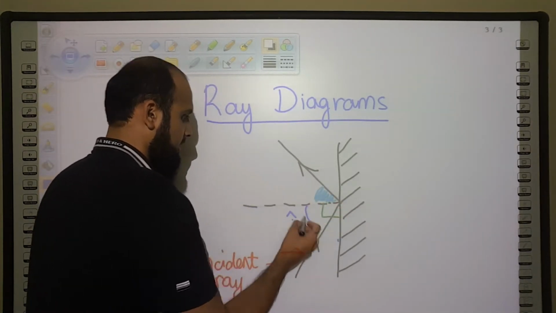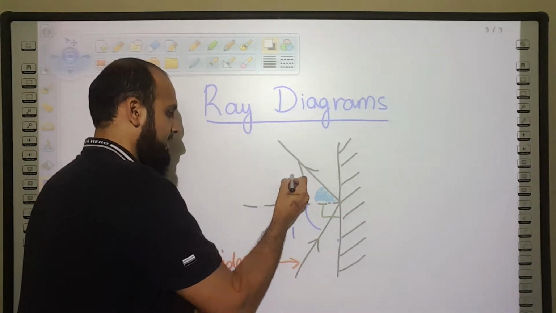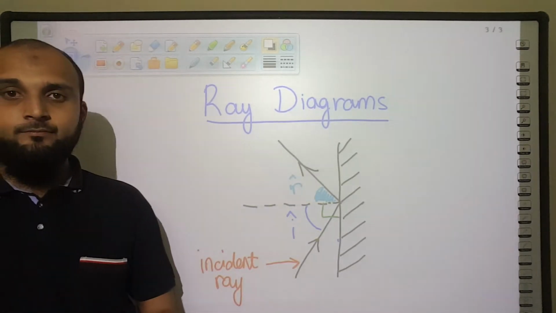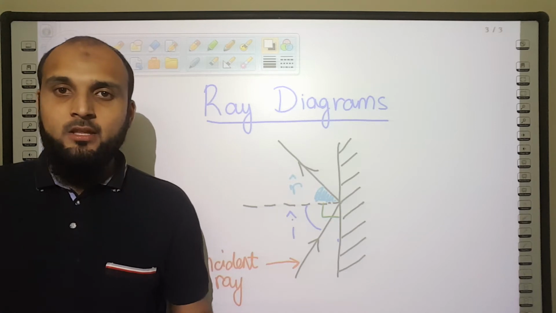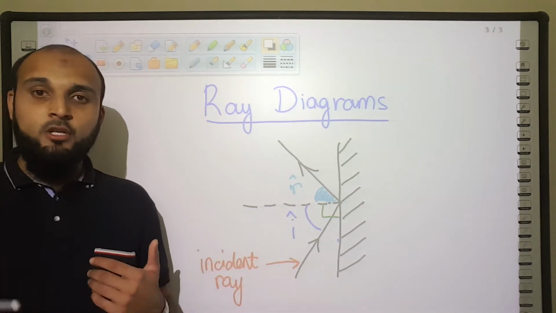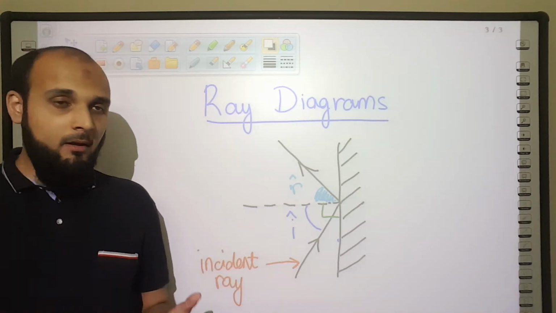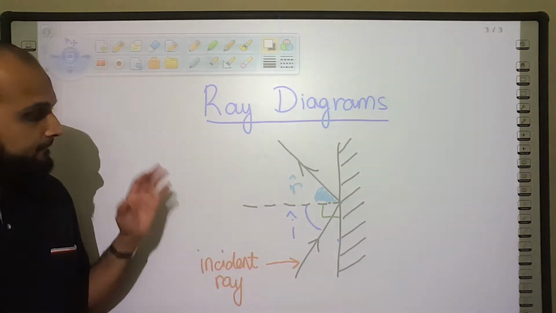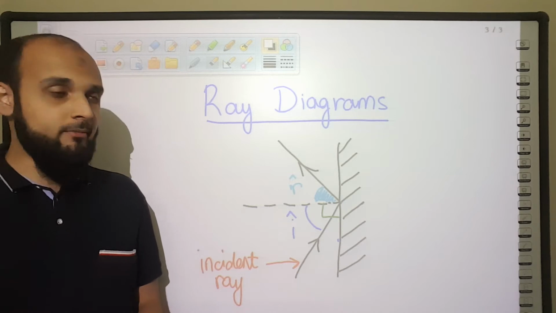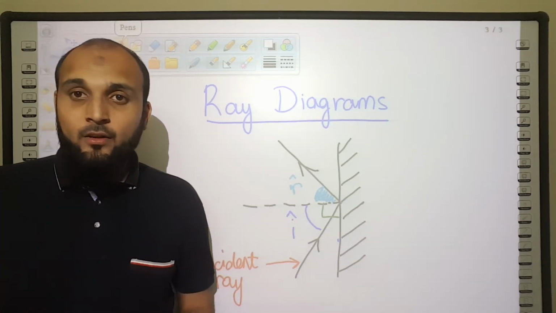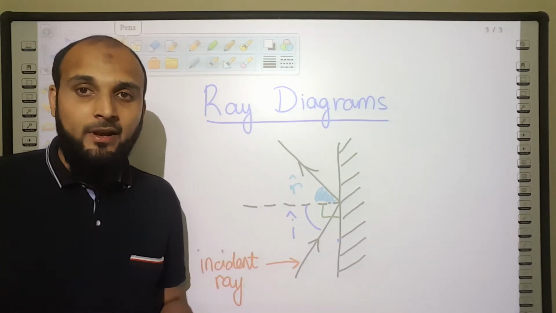So here's the angle of reflection. Now, these are the two laws of reflection that you need to be aware of. You need to be able to use these laws properly, and you need to be able to draw appropriate ray diagrams for this. So the angle of incidence is equal to the angle of reflection.